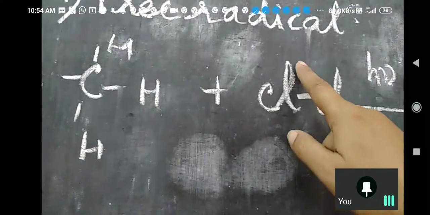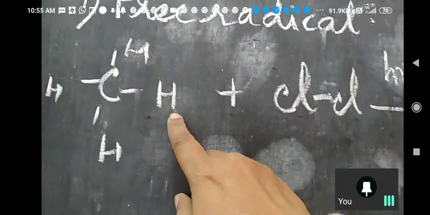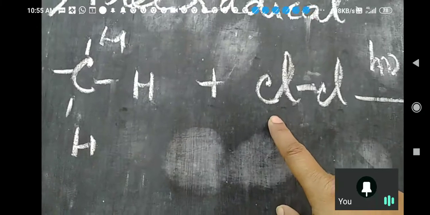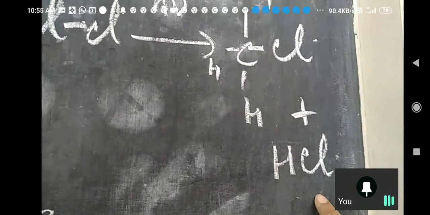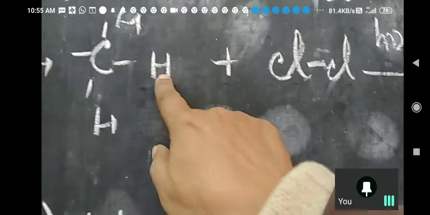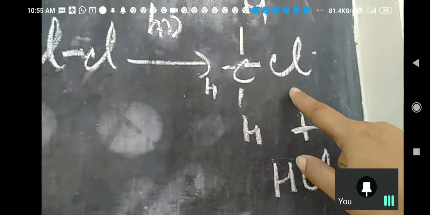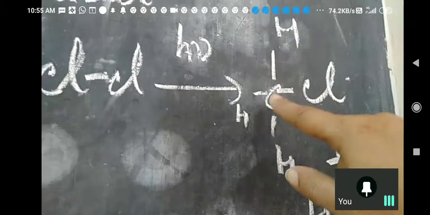Here hydrogen free radical, here chlorine free radical. They will combine to form HCl. And the other free radical will take the place of the hydrogen free radical. It will substitute. So you will get chloromethane as the name of the compound.